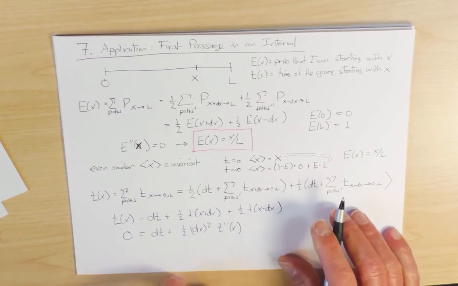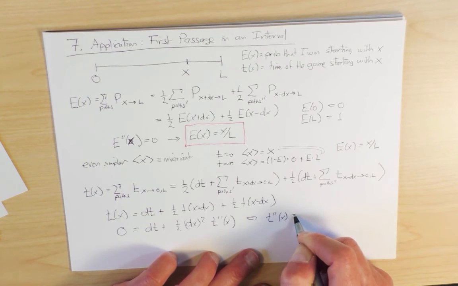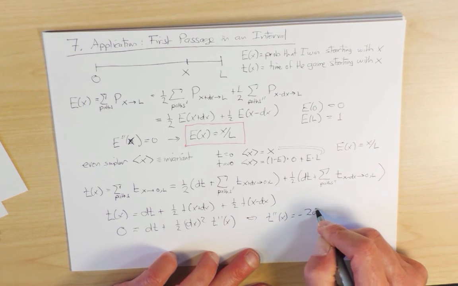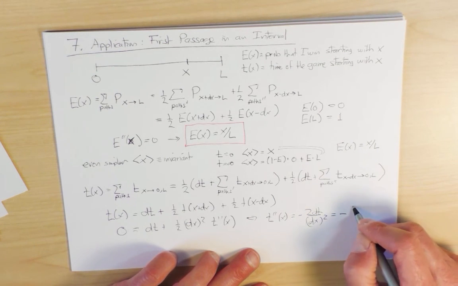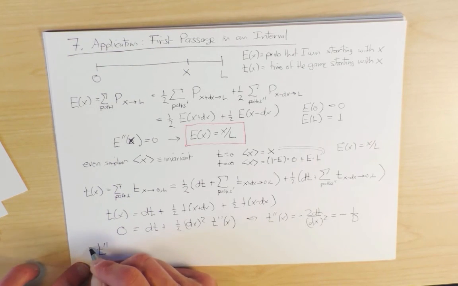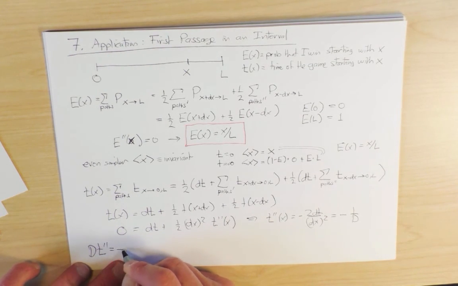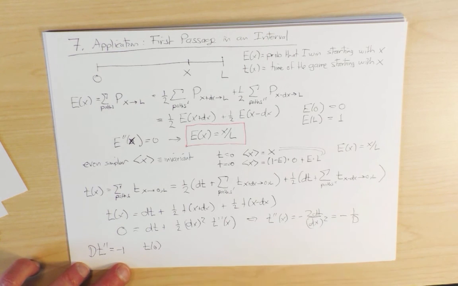Or I can write this as t double prime of x is equal to minus 2 dt over delta x squared, which you should recognize as our friendly inverse diffusion coefficient, minus 1 over D. So the equation is D t double prime equals minus 1. And the boundary conditions are that, if I start at 0, the game is obviously over. If I start at L, the game is obviously over.